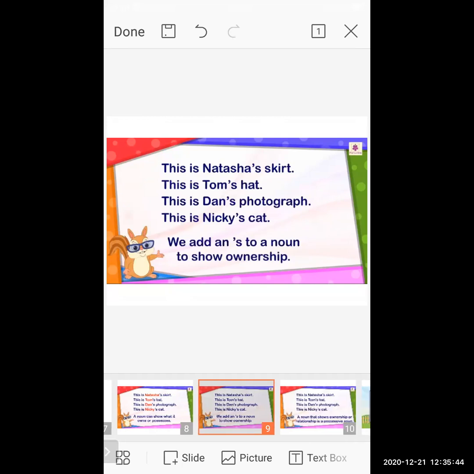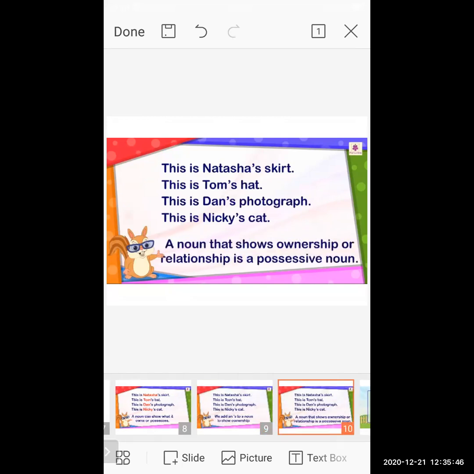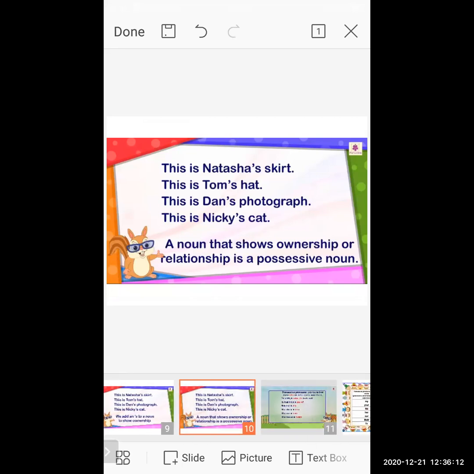Now, that kind of sentence, or that kind of noun that shows ownership or relationship, is a possessive noun. Ownership of a particular thing, or a relationship on a particular topic. This shows a possessive noun.